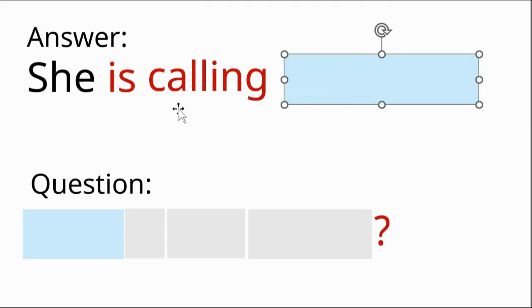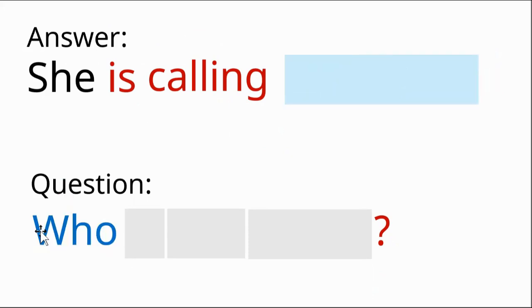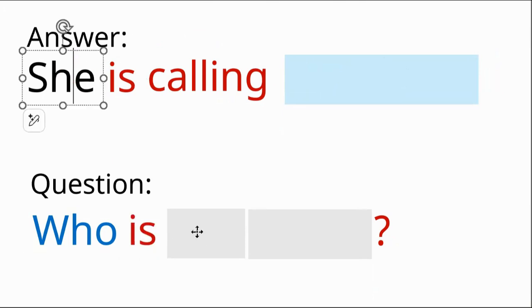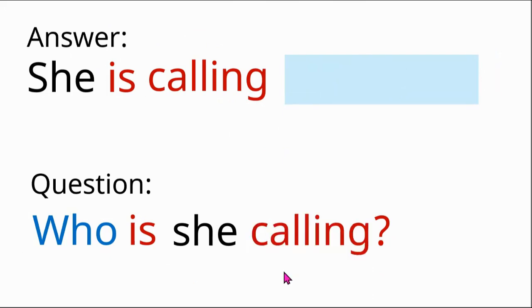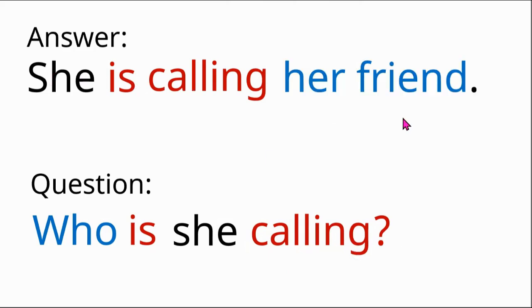So she is calling a person. We want to know information about this person. So we put the question word first, who, then we change the order. Who is she calling? The answer is she is calling her friend.